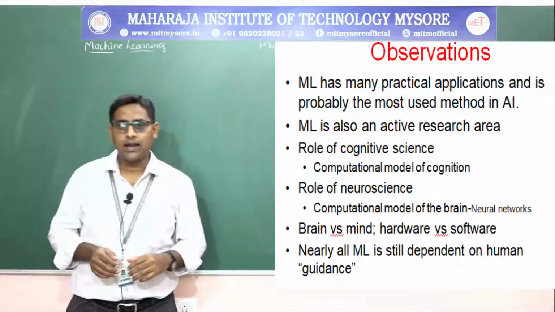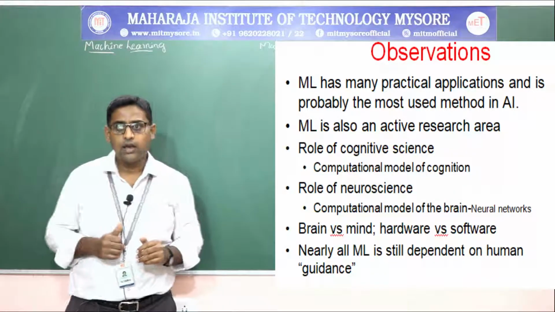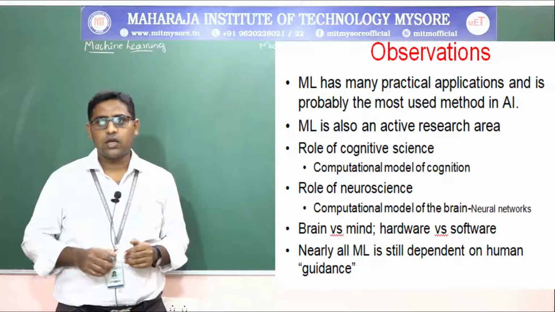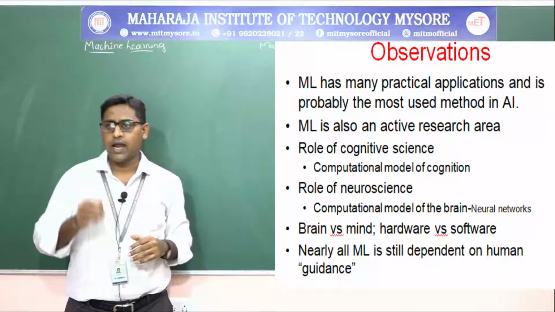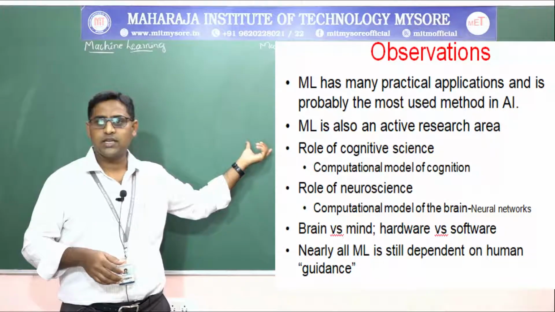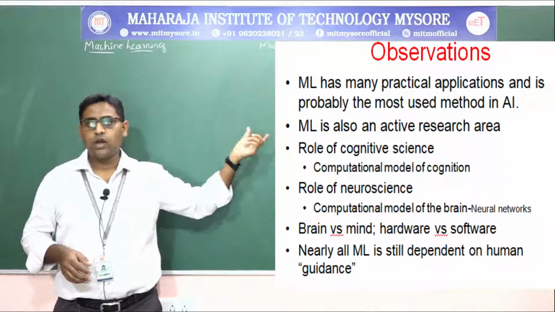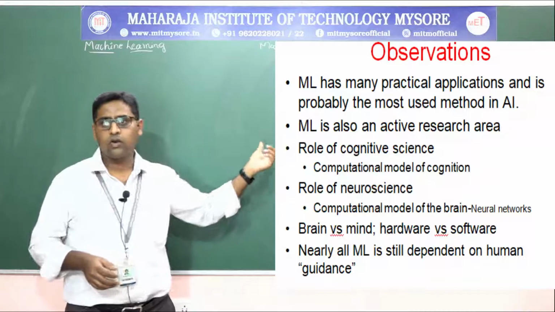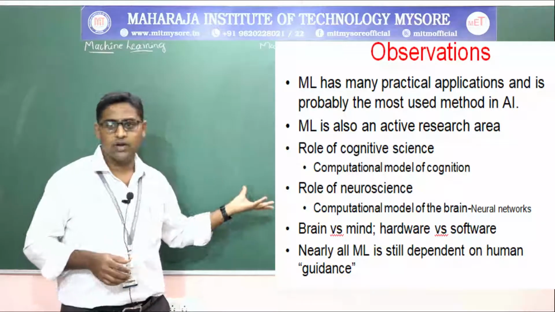So the observations are like this: machine learning has many practical applications and is probably the most used method in artificial intelligence. Machine learning is also an active research area with respect to the role of cognitive science, computational models of cognition and recognition, and the role of neuroscience, that is, computational models of the brain, called neural networks.